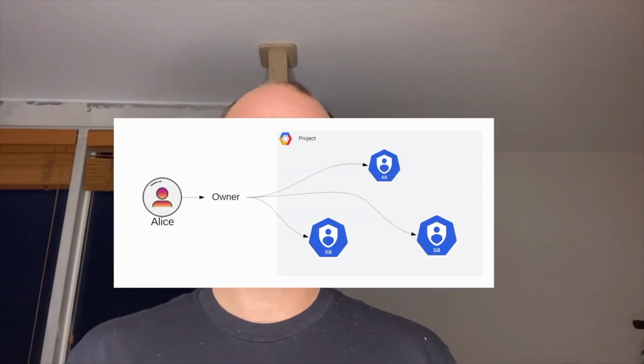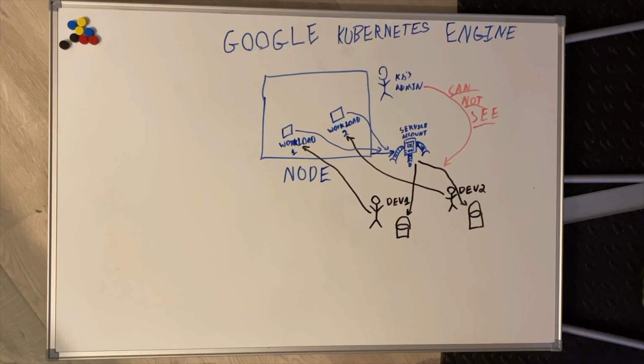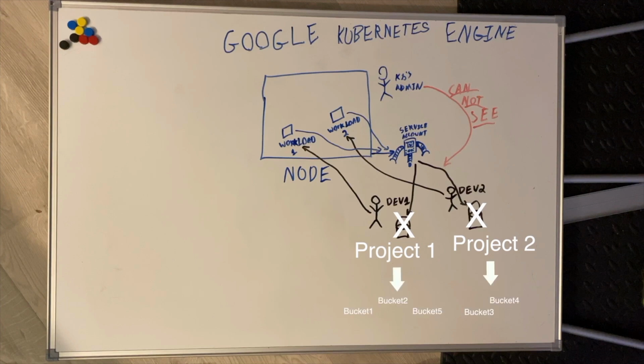So when we backtrack a little bit to when we were talking about resource owners and service account owners, realistically what would actually happen is you would have project owners, and within those projects you would have resources and service accounts. Before, when we were talking about role bindings, we mentioned this idea of Kubernetes nodes having service accounts attached to them and developers deploying workloads to the Kubernetes cluster and granting them access to resources. But more realistically, they would grant that node access to their entire project, because again, IAM bindings are typically done at the project level. So instead of granting the node access to a single bucket, they would grant it access to all buckets within a given project.